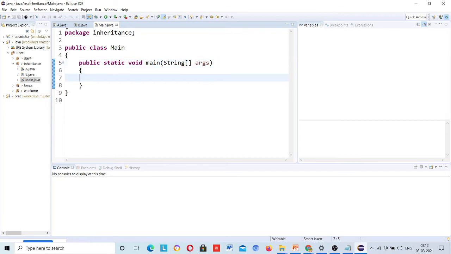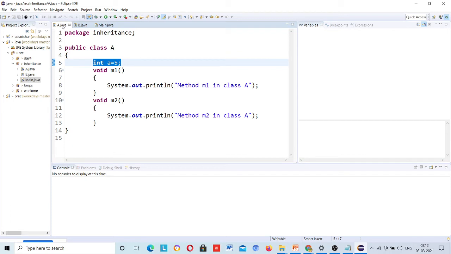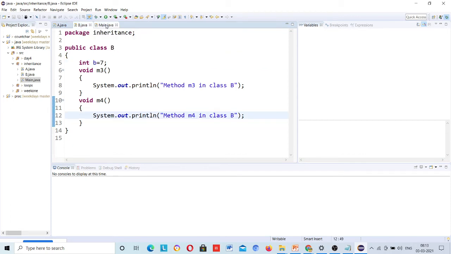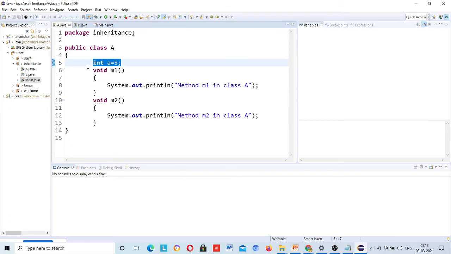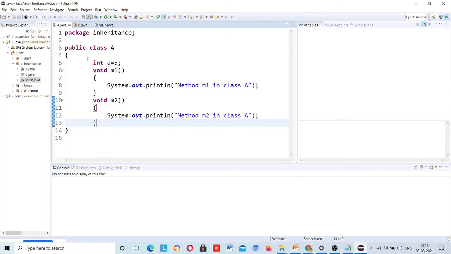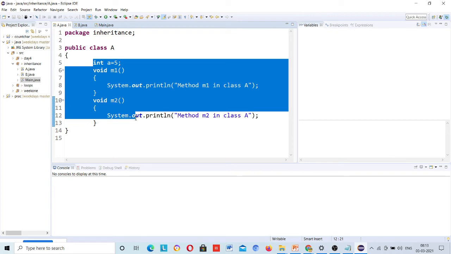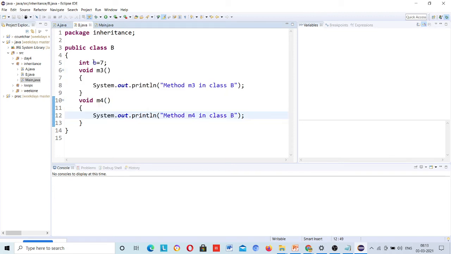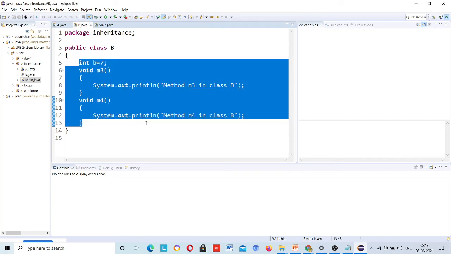First of all, how to create an object. This you should know. Currently, this is storing no memory. This class also doesn't have any memory.